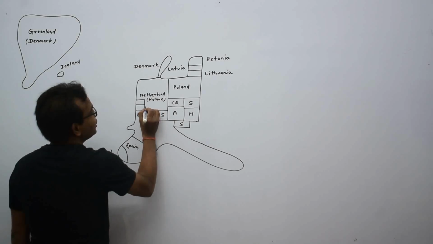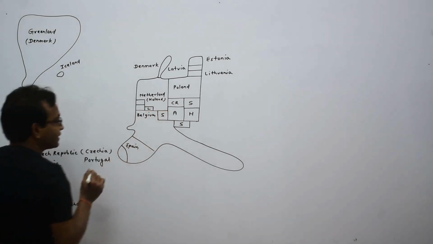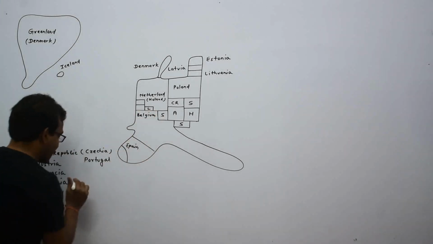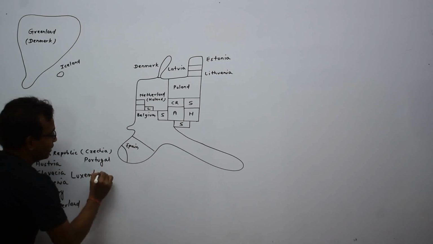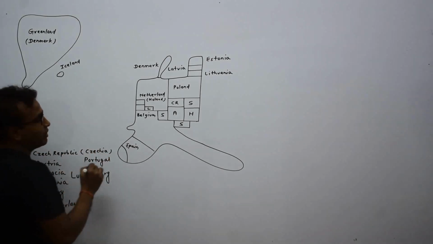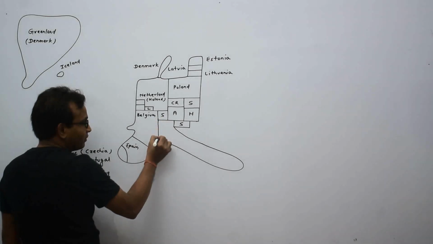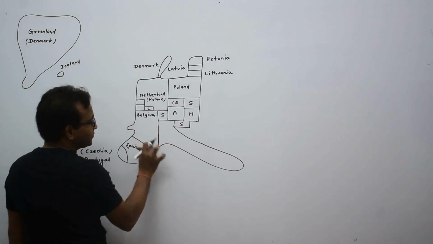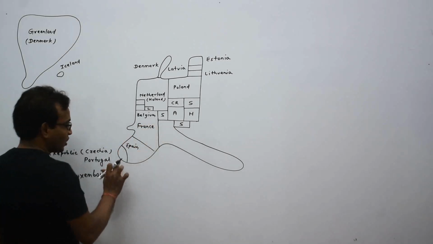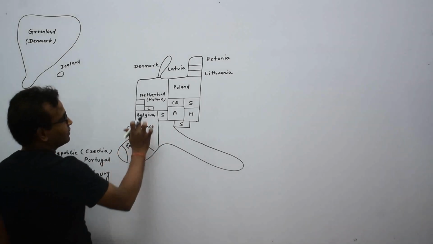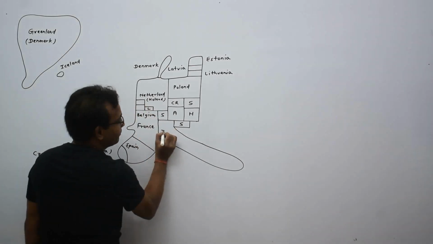Touching with Belgium, here is a country. This is L for Luxembourg. I'm completing a line like that. This is France. Portugal, Spain, France. Netherlands, Belgium, Luxembourg, Switzerland. This is Italy.